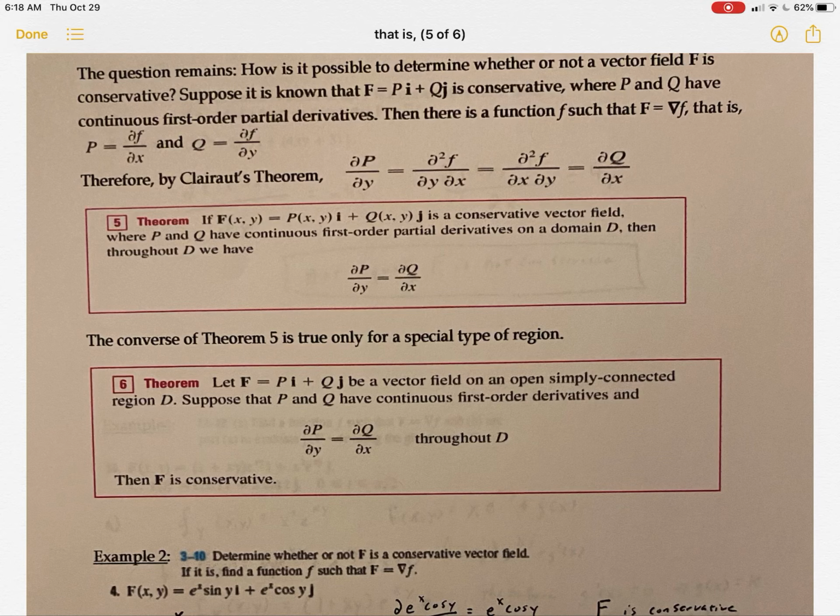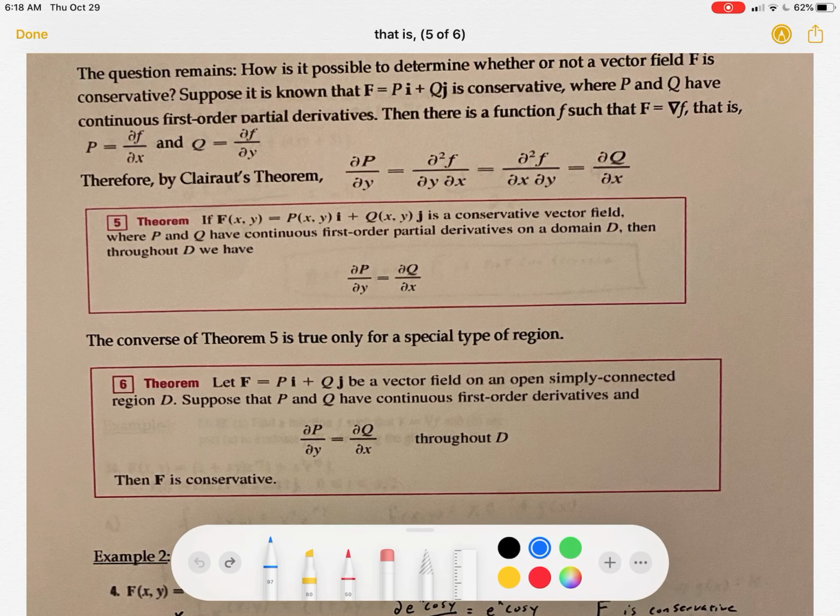That is, P is equal to the partial of F with respect to X, and Q is the partial of F with respect to Y. Because it's the gradient vector, we know that P is the partial of our function with respect to X, and Q is our partial of our function with respect to Y. Then by Clairaut's theorem, I can take the partial of P with respect to Y, and that's going to be the second derivative of F, first with X and then with Y.